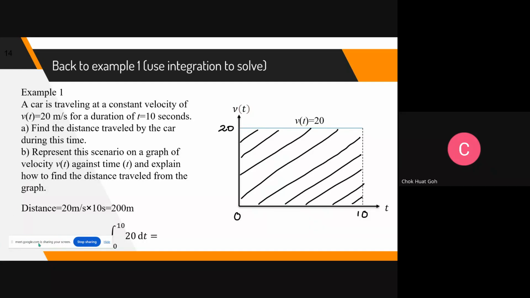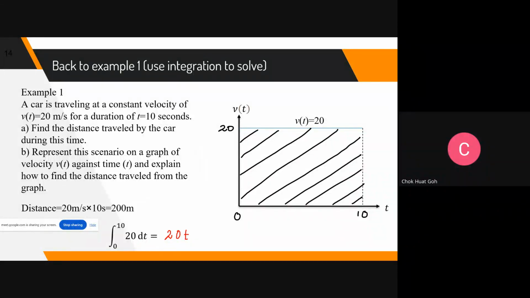Just want to mention that this is how we do. Integrate from 0 to 10, and the function is 20 dt. So just one step. Let me write. Integrate a number 20, then you get 20t.